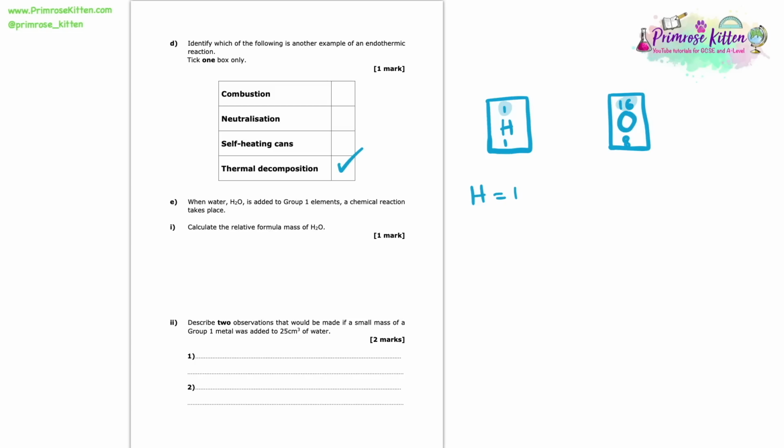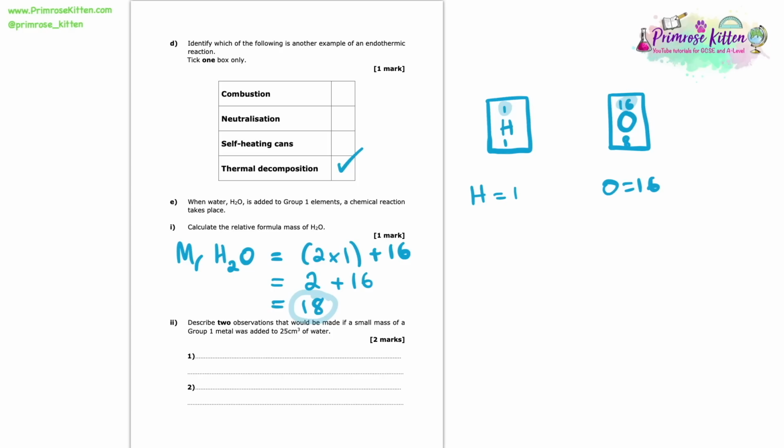So that means when working out the relative formula mass of H2O, we're going to use the mass of hydrogen being 1 and the mass of oxygen being equal to 16. And when working out the Mr of H2O, we need to take into account the fact that we actually have 2 of the hydrogen, so we have 2 of these 1s, and then we've also got an oxygen. So we're going to do 2 times 1 plus 16, which will simplify to 2 plus 16, which is equal just to 18. So 18 is our answer to this question.